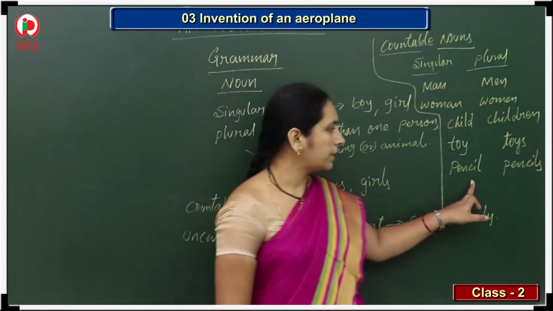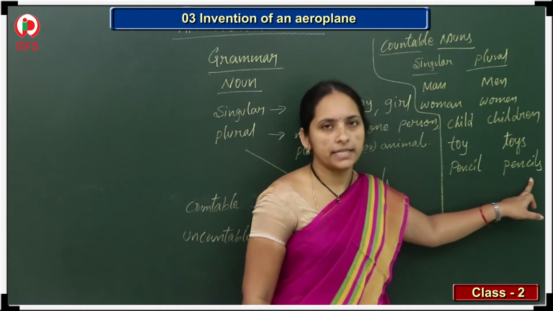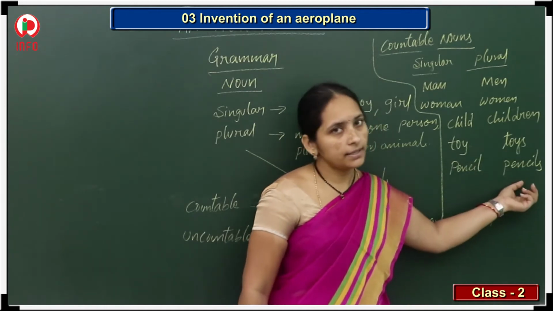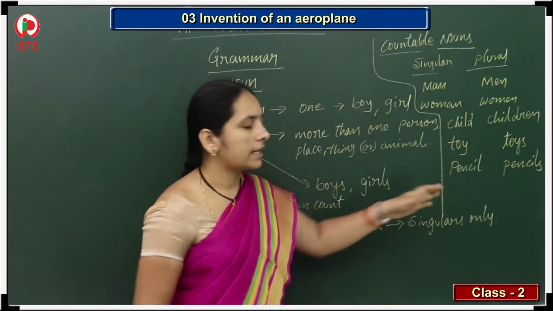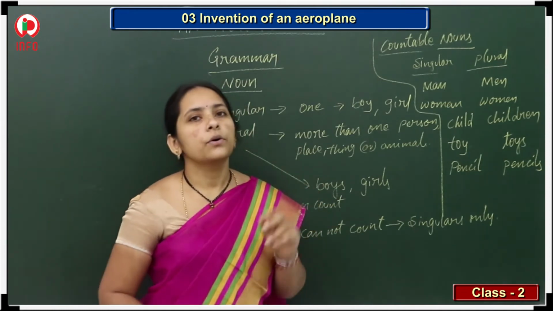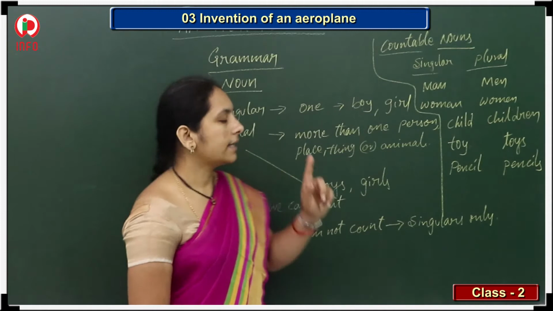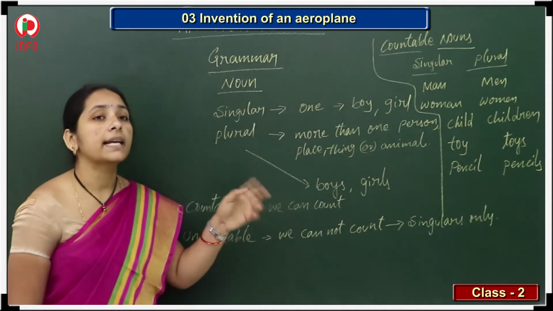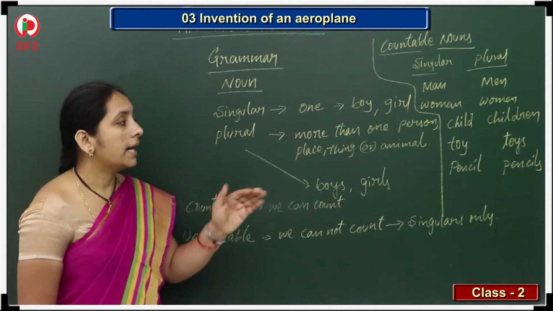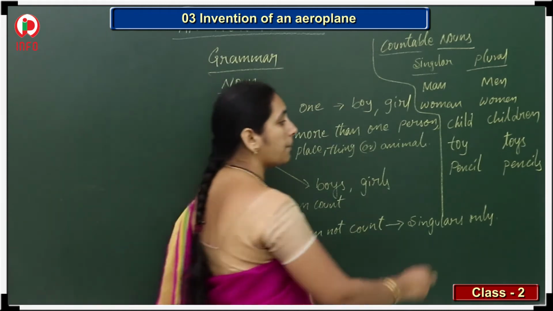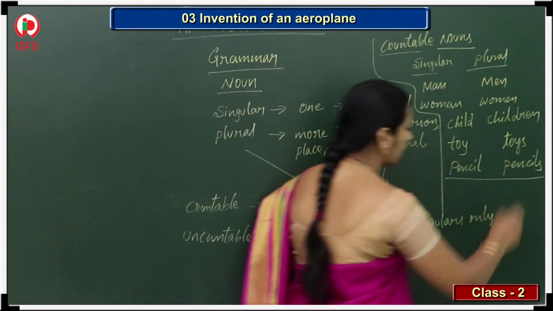If you have one, that is pencil, and if you have more, pencils. Books, right? So all these we can write in singular and plural. So if we can write a word in the singular and the plural, that is called countable, which we can count them. But which we cannot write in singular and plural form, uncountable.